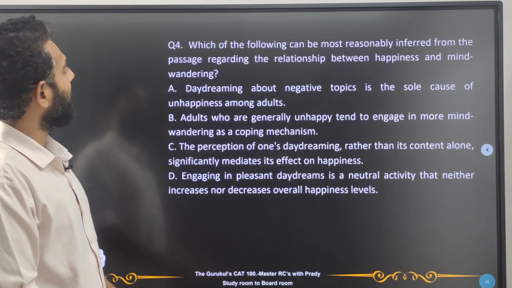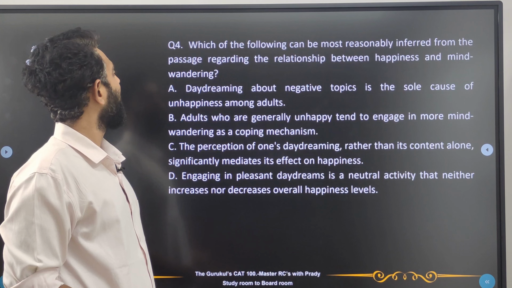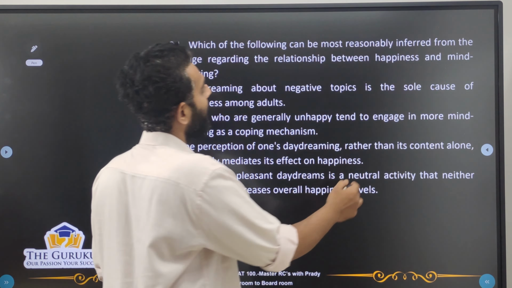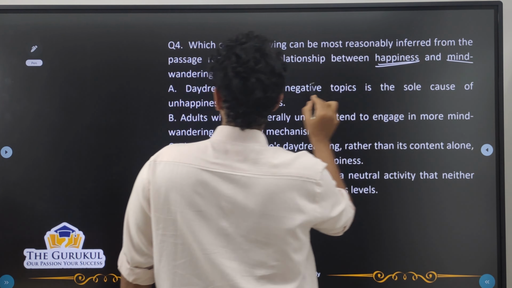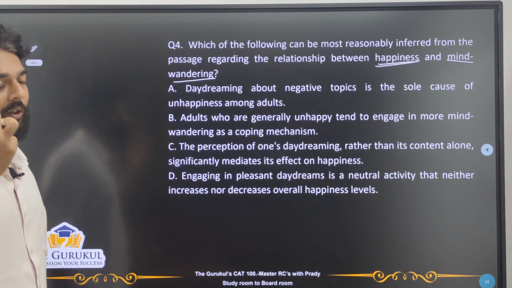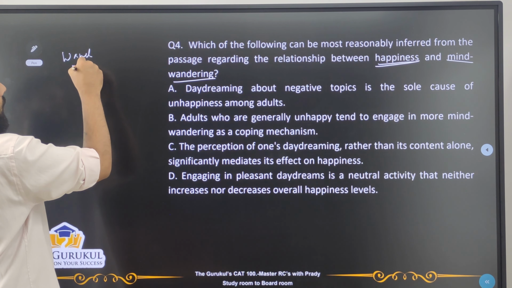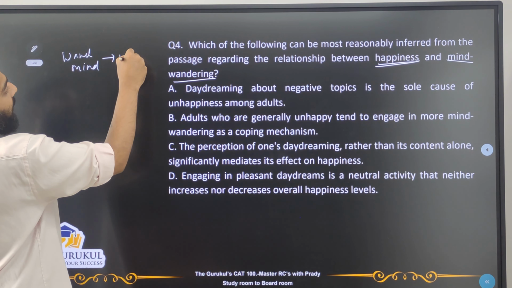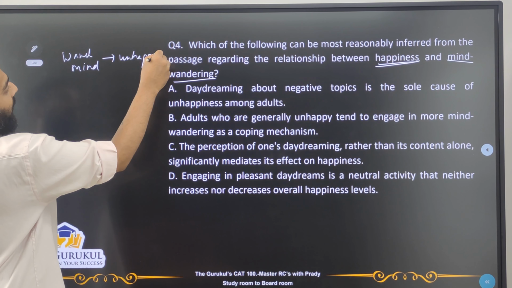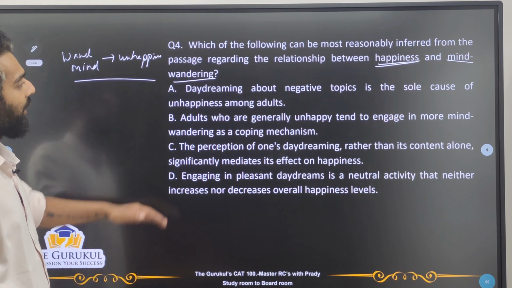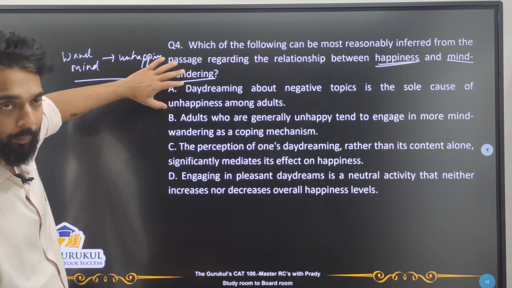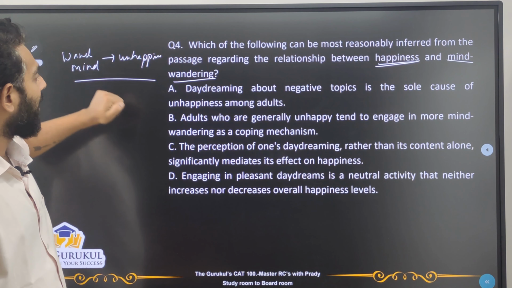Now, last question. Which of the following can be most reasonably inferred from the passage regarding the relationship between happiness and mind wandering? What do we already know? Let's actually put that down. A wandering mind causes unhappiness. This is the relationship in the passage, correct? So now let's see which of these options actually respond to what we already know.